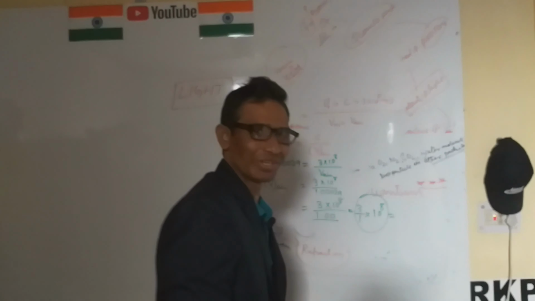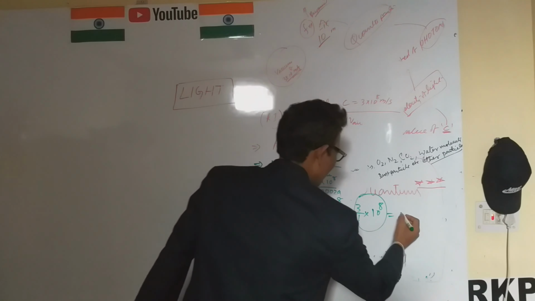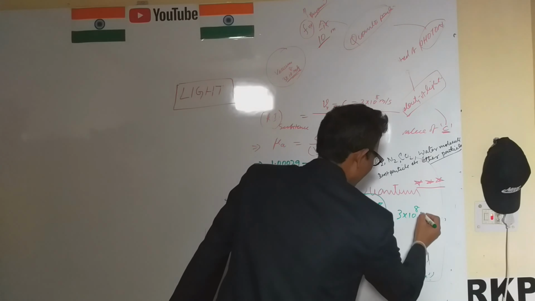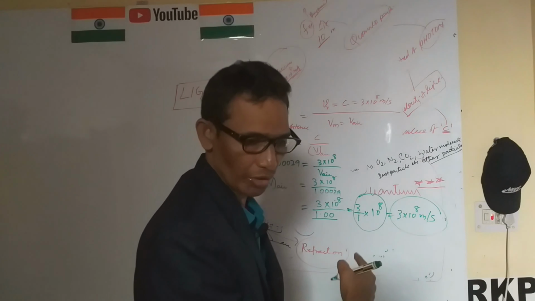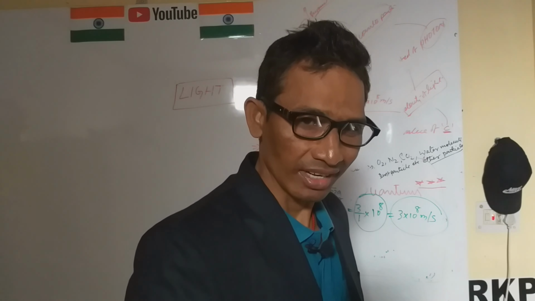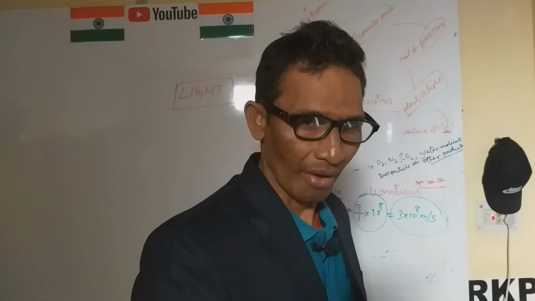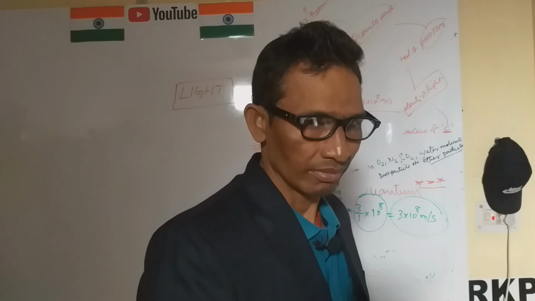This is the velocity of light through the vacuum, and 3 into 10 to the power 8 meter per second is also the speed of light through the air. So we can say that the velocity of light through air and vacuum is equal.